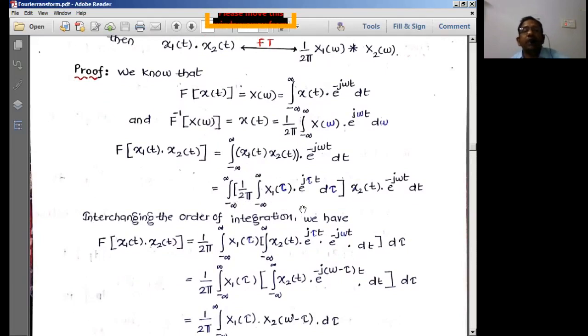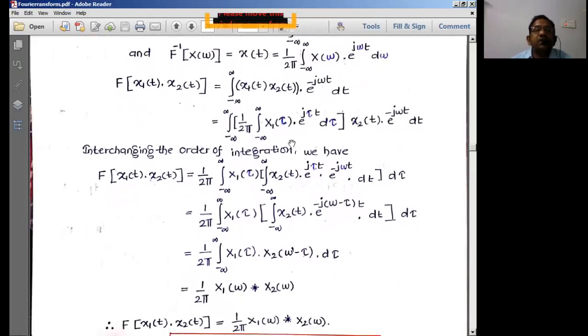Then I can write 1 by 2 pi integral of X1 of tau e power j tau t d tau, with x2 of t into e power minus j omega t dt, the rest of the equation as it is. Now we have two integrations here, and we interchange the order of integrations.